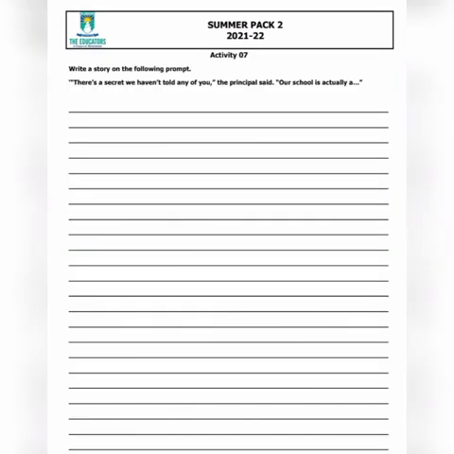The next part is also prompt writing. Here you are given a few lines. You will read the lines and then start writing your own story. Like, there's a secret we haven't told any of you. The principal said our school is actually a magic school. You can write an interesting story about different magic tricks.